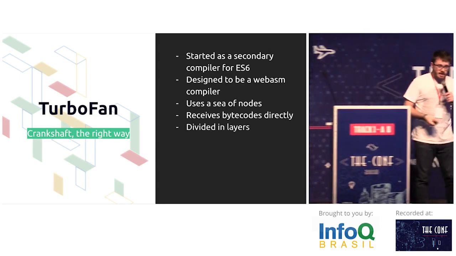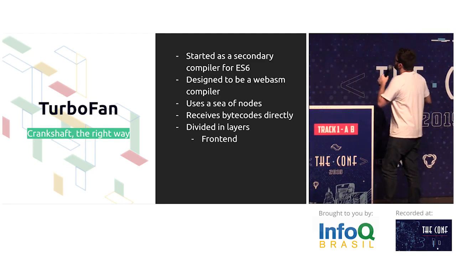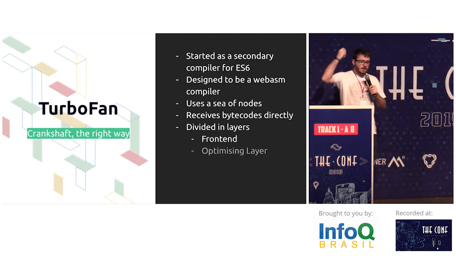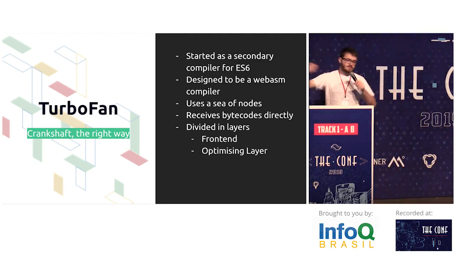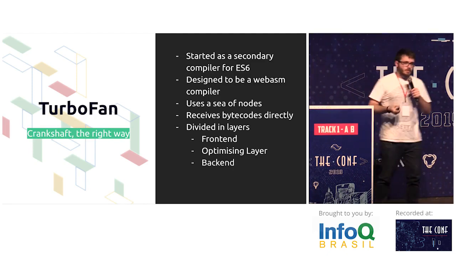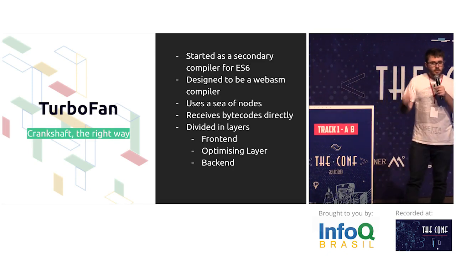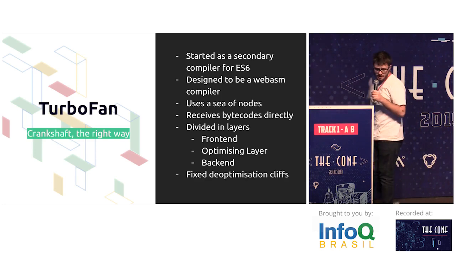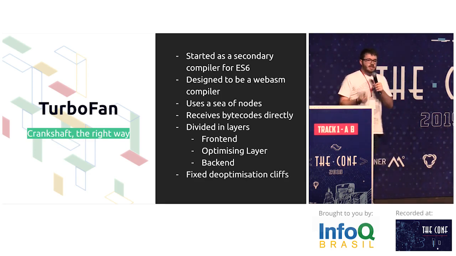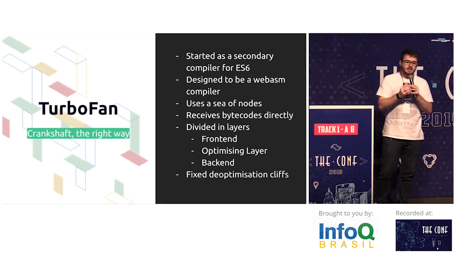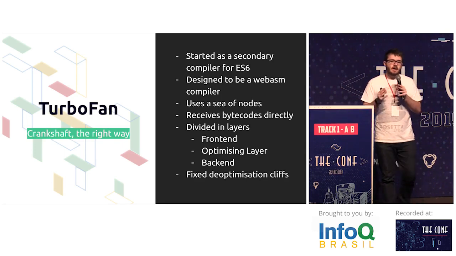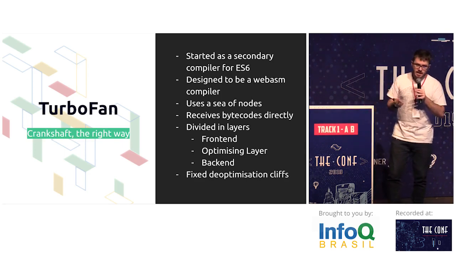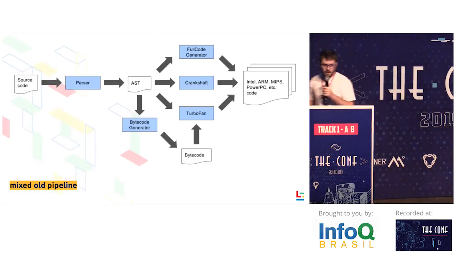It's divided in layers, okay? We have the front end, which is responsible for generating the bytecode, the optimizing layer, which optimizes, of course, and the back end, which generates the machine code the computer can run, okay? It also fixes the optimization cliff because now, since Turbofan can handle all the cases, it does not deoptimize up to 100 times slower than before, okay?